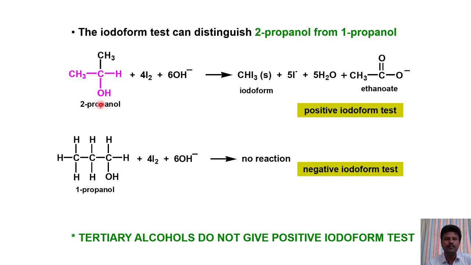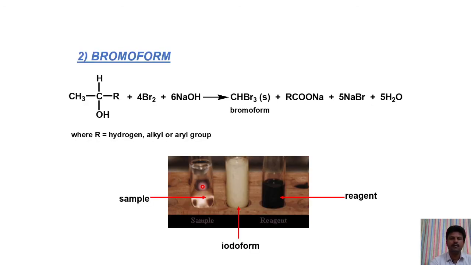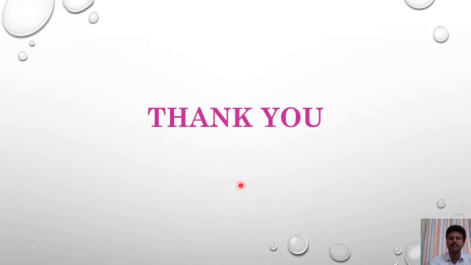Here is one more example. Here we have a methyl group which is directly bonded to the carbon. Therefore, a positive iodoform test will be given. But in this reaction, this carbon does not contain CH3, it is C2H5. Therefore, no reaction, negative iodoform test. So these are the reactions. These are the sample alcohols, these are our reagents. If any alcohol gives a positive iodoform test, a yellow precipitate appears. Thank you.